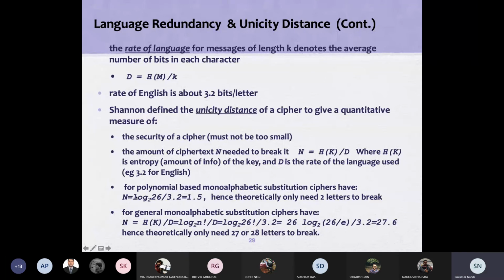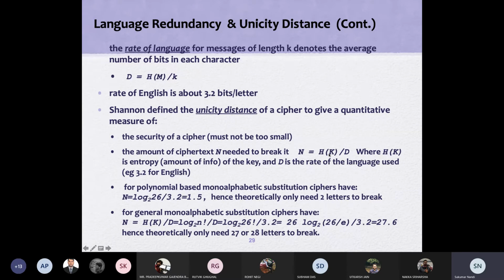In monoalphabetic substitutions, like what we have done, the Caesar cipher, 26 alphabets, we have all possible keys, 26, actually 25.